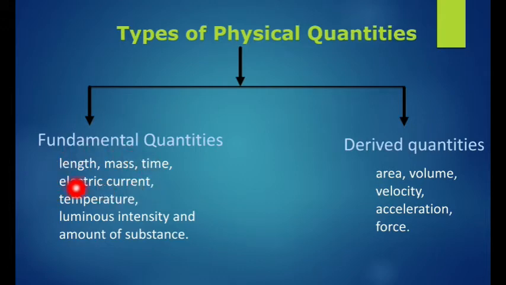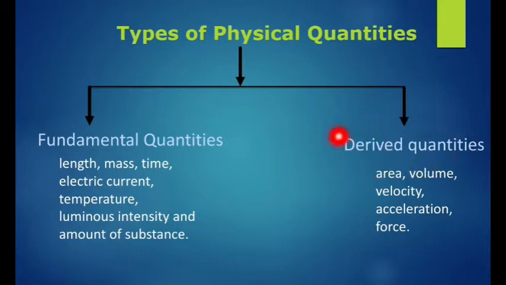Do you understand? Fundamental quantity is one of the types of physical quantity. That's all. Next you can see derived quantities.